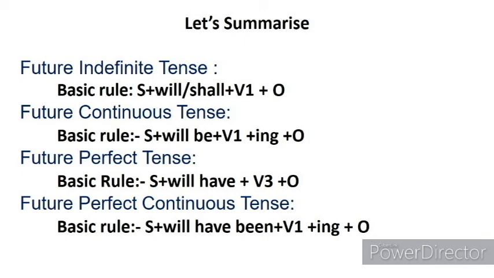For future continuous tense, subject plus will be plus verb first form plus ing plus object. Future perfect gives you subject plus will have plus verb third form plus object. And future perfect continuous tense gives you subject plus will have been plus verb first form plus ing plus object.